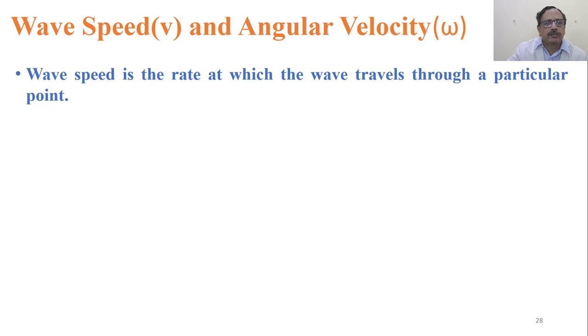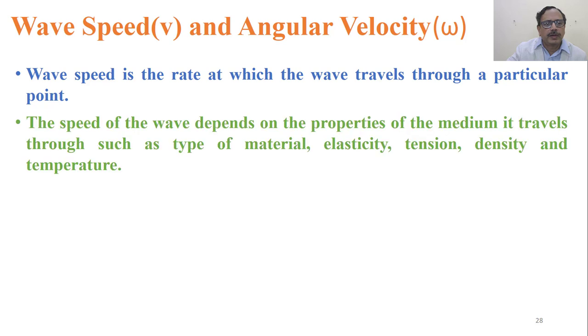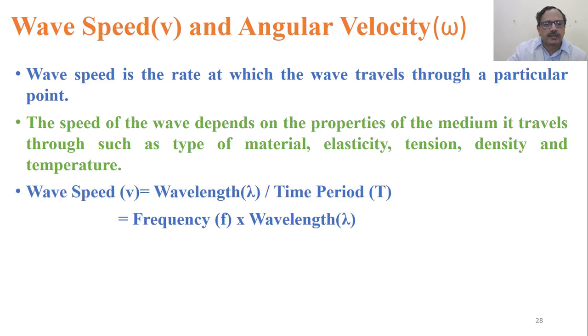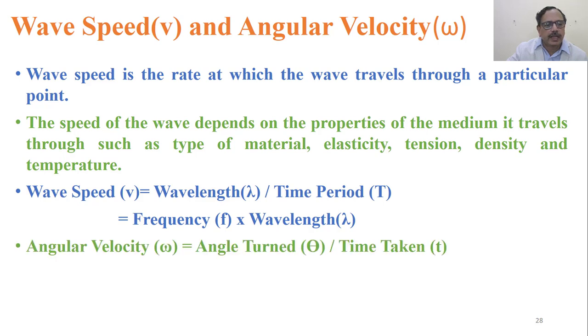Wave speed and angular velocity. Wave speed is the rate at which the wave travels through a particular point. The speed of a wave depends on the properties of the medium it traverses through, such as the type of material, elasticity, tension, density, temperature, etc. So wave speed is equal to wavelength divided by the time period, or it's equal to the frequency multiplied by the wavelength.